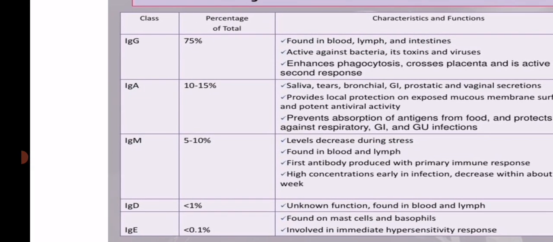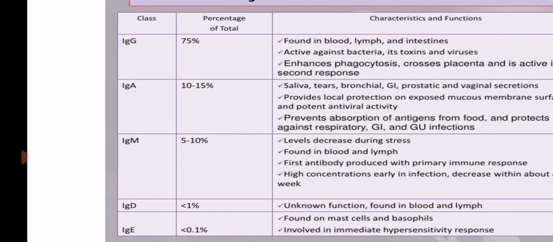The next class of the immunoglobulin is IgD. IgD is present in a very small percentage, less than 1%, but it is said to be associated with anti-nuclear antibodies, found in different systemic diseases like systemic lupus erythematosus. We find the anti-nuclear antibodies, and these antibodies belong to class IgD. The exact function is not immunological, but it is found in blood and lymph.